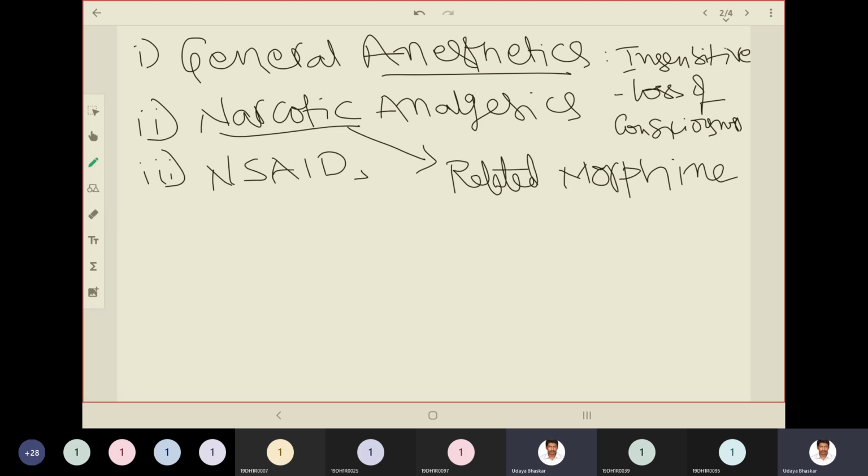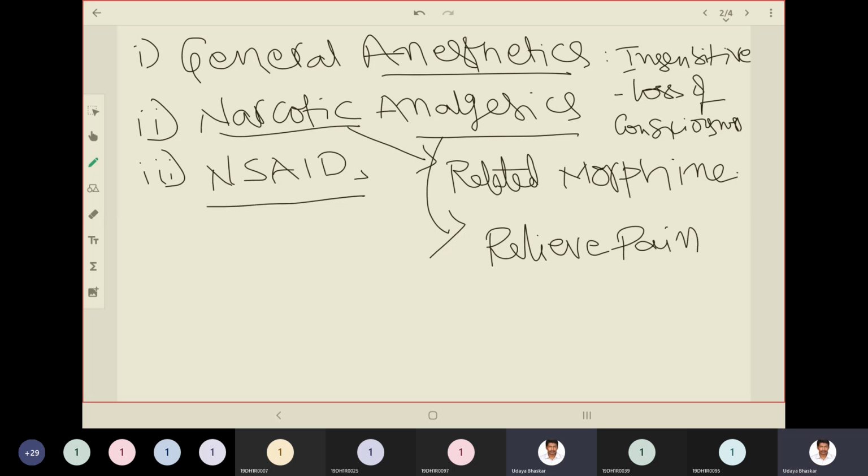So generally narcotic includes all the chemical substances which are resembling morphine. What is analgesics? Analgesics are the drugs or chemical structures which are taken purposefully to relieve pain. To relieve pain. So, what is NSAIDs?